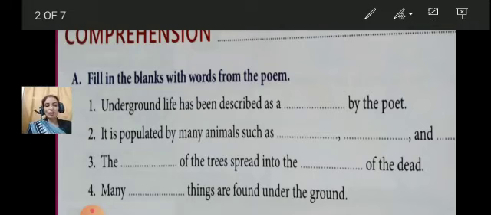So, how is it described? It is described as kingdom. Number 2, it is populated by many animals such as, which animals are living? Rabbits, moles, ants. Yes. Third, the dash of the trees spread into the dash of the dead. The dash of the trees. What is underground? Of course, roots.